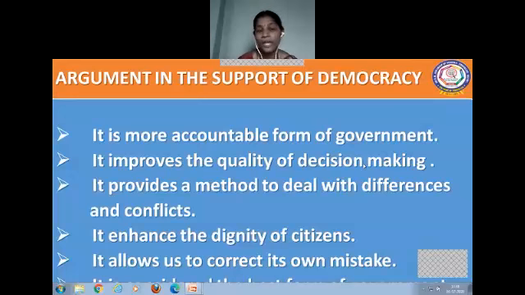Democracy keeps us together and accommodates different social diversity. It enhances the dignity of the citizens. All are treated equally, and we have political equality. It also allows us to correct our own mistakes. Either the rulers can be changed or the rulers can change their decisions. That is why we consider democracy the best form of government compared to any other alternative.